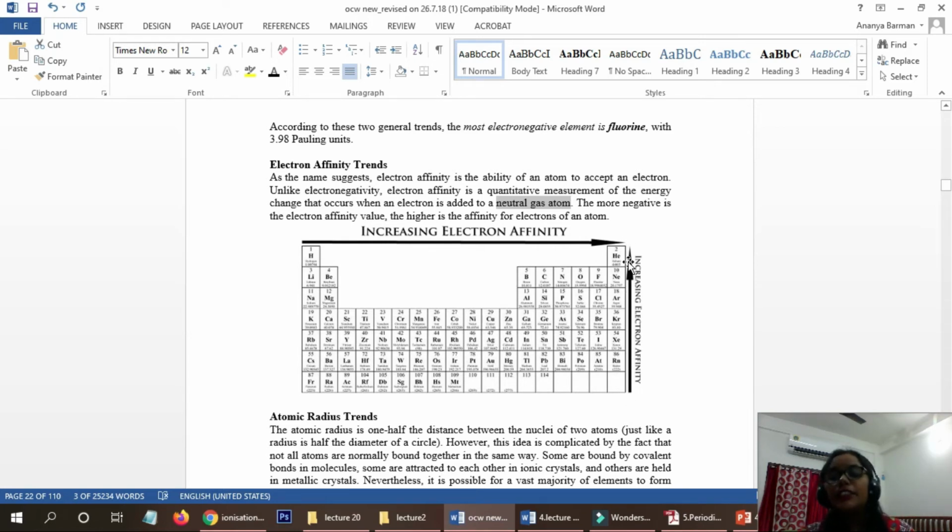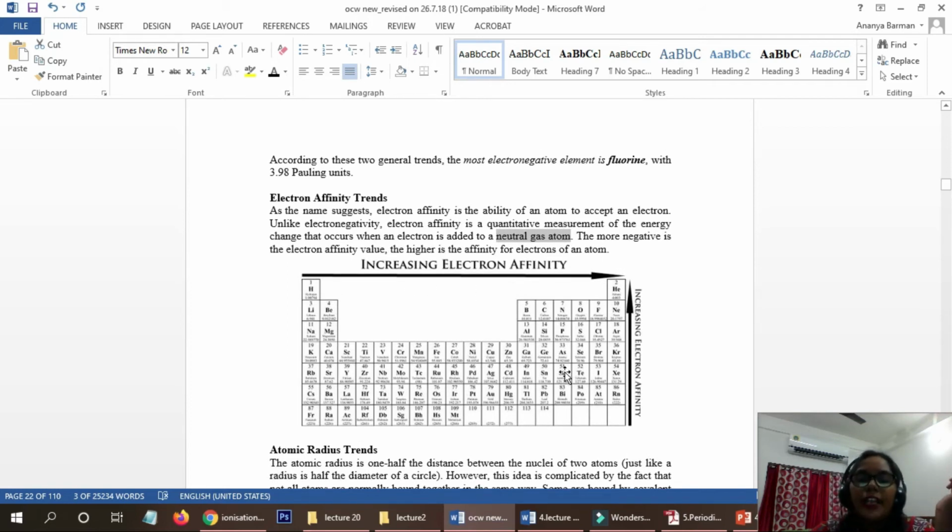That means nuclear charge will increase, and thus whatever extra electron we are adding at the outer shell will be stable. And what will happen? The maximum amount of energy will be released. So that is why the electron affinity will increase. Okay, so this is the trend of electron affinity.